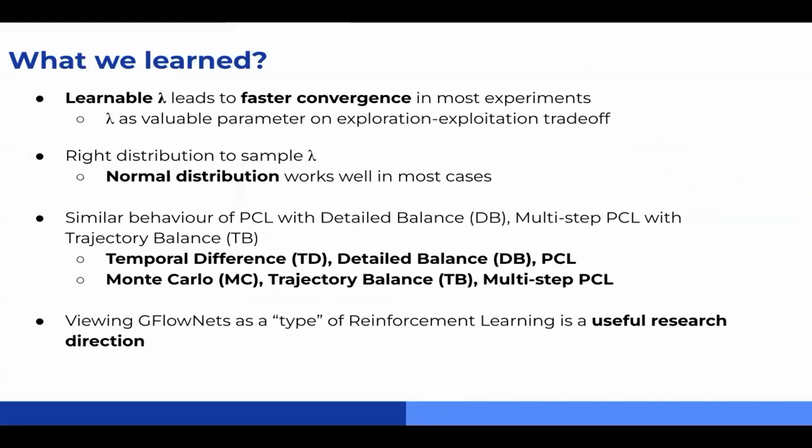While normal distributions often perform best for sampling lambda, no single distribution is universally optimal. Effectiveness varies by task. Additionally, the similar performance of PCL with detailed balance and multi-step PCL with trajectory balance across experiments can be attributed to their objective similarities, which are influenced by Monte Carlo and temporal difference methods in RL. Further theoretical analysis of this relationship is planned for future work.